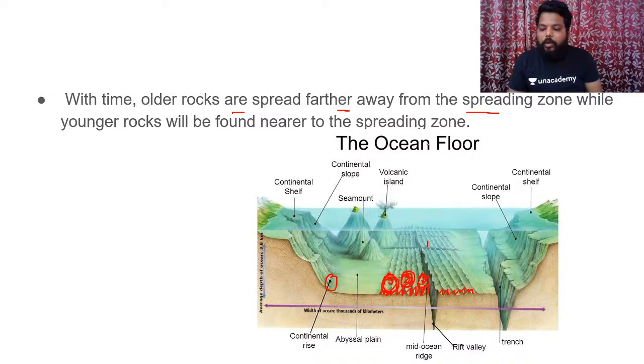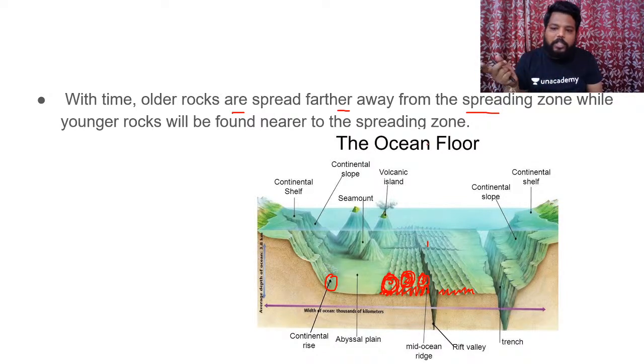And the rest of the two questions which were not answered were also answered by Harry Hess. How that was answered was simply, whenever there would be continuous upwelling of magma, then the oceanic crust has to increase completely, and also the Earth's crustal volume has to increase. But that is not actually happening. Why that is not happening is that the amount of crust which is created at this central zone, the same amount of crust is destroyed somewhere else at the subduction zones.